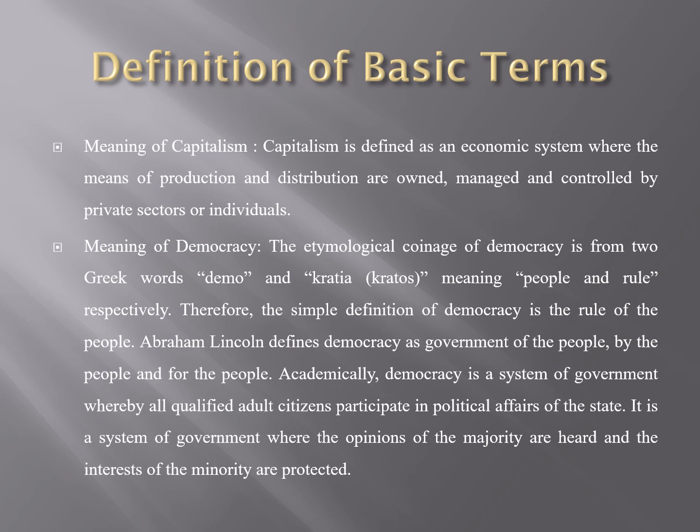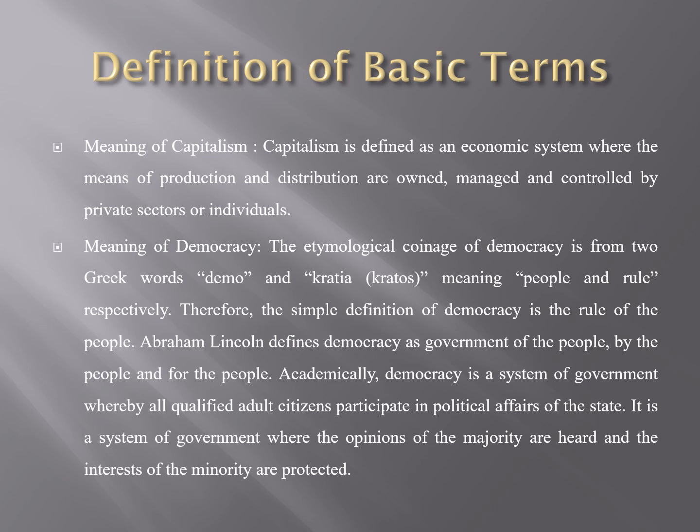Now, let us look at democracy. What is democracy? The etymological coinage of democracy is from two Greek words, demos and kratos, meaning people and rule, respectively. Therefore, the simple definition of democracy is the rule of the people. When you juxtapose the two terms, demos and kratos, you can get what we mean by democracy as the rule of the people.